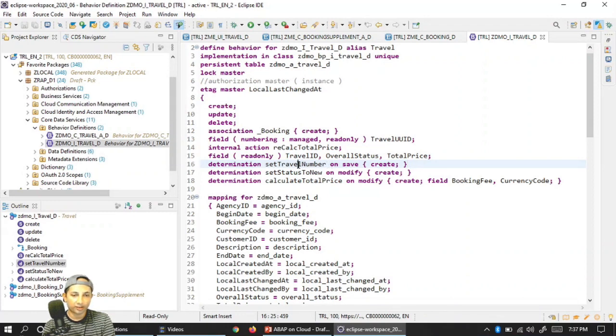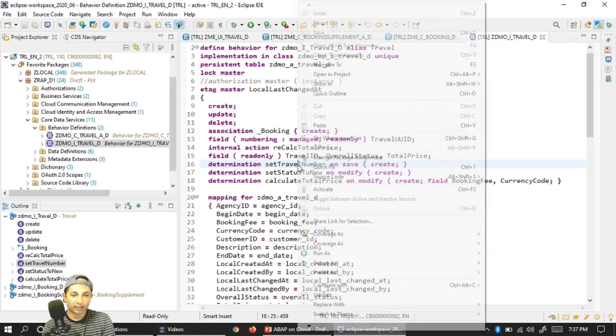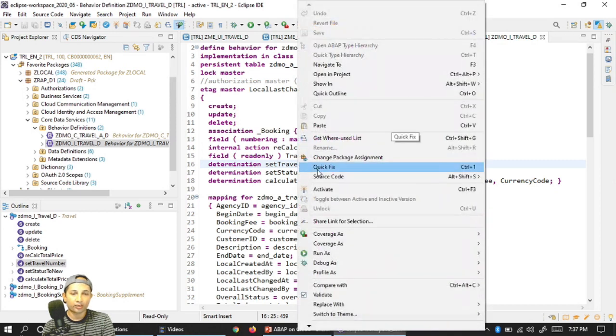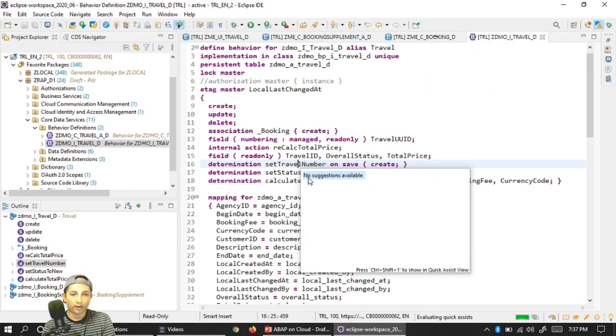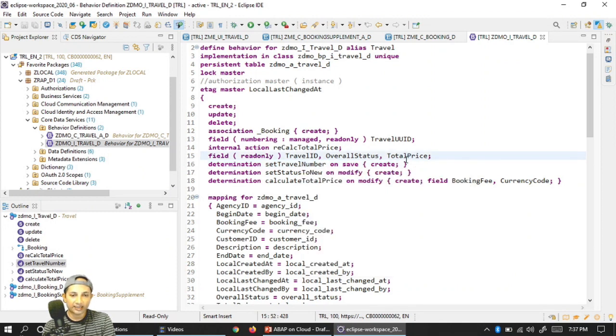You just click on this method, right click, and click on quick fix. If you click on quick fix, in this pop-up it will show add implementation. It's not showing anything here because I have already implemented it. Just a quick tip, because you will definitely get stuck in case you haven't experienced it before. That's how to create or implement your method: right click and quick fix.